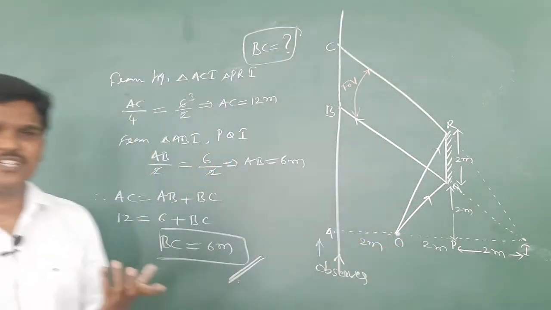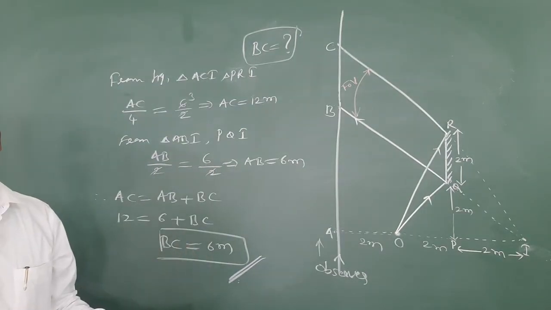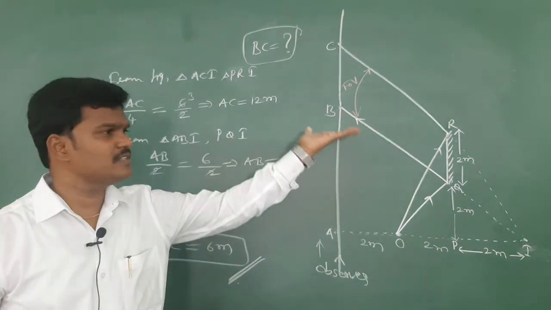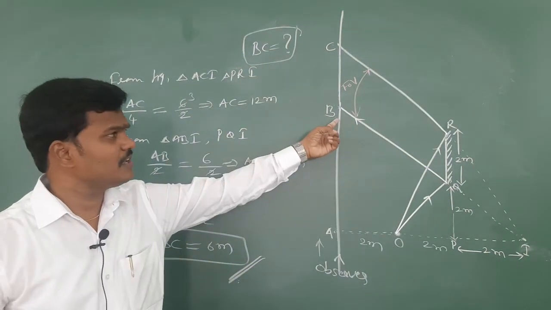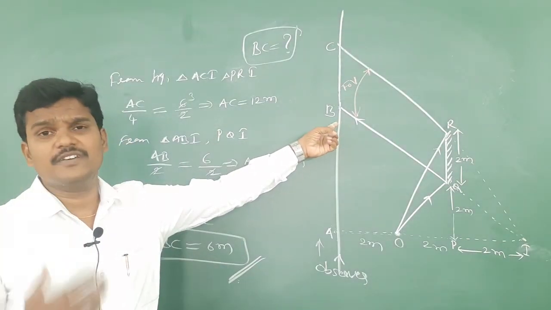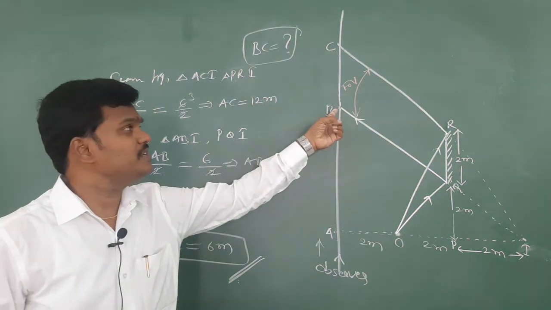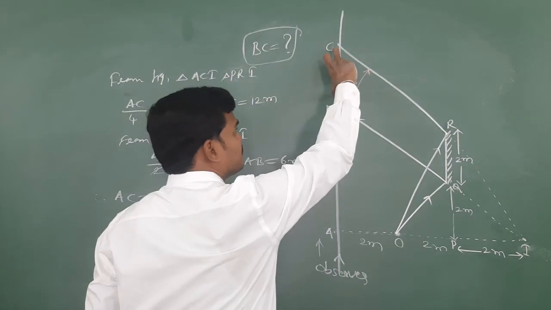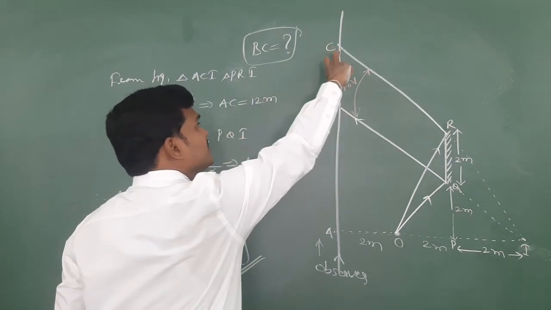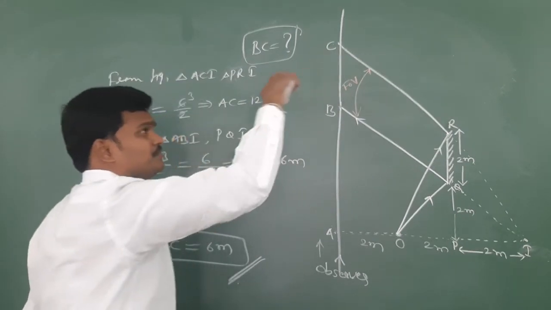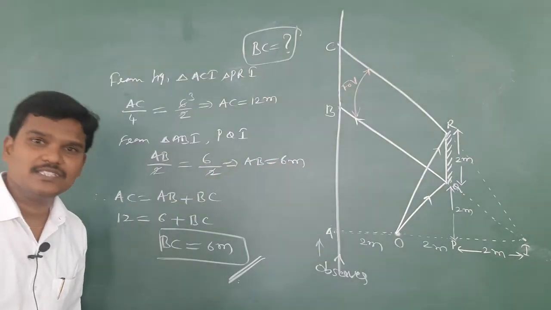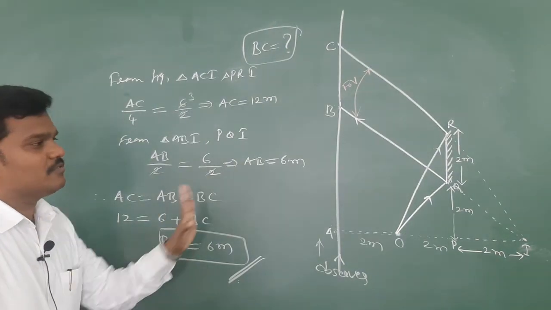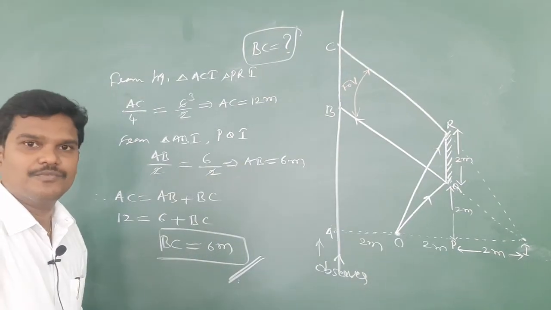Because object will emit light rays in all directions. If the observer is here, he is unable to see the image. Why? Because the mirror is at some height. If observer is here also, he is unable to identify the image. If he is in between B to C, if he travels some 6 meter distance to this point, then in this region, that observer is able to see the image of the given object. Okay, so this is one of the problems based on field of view.